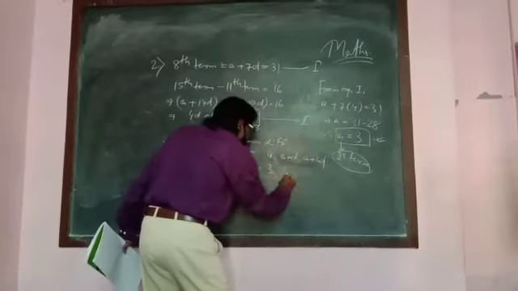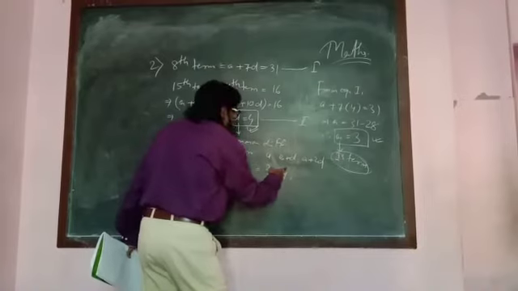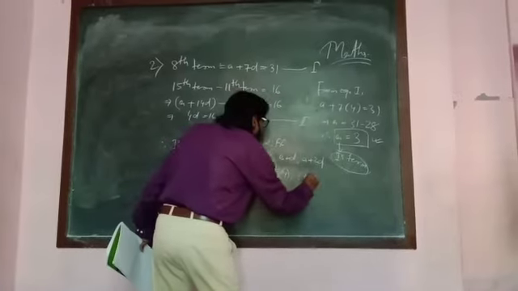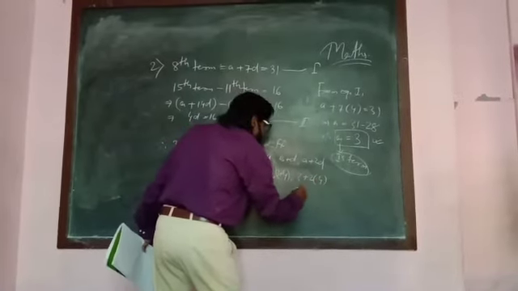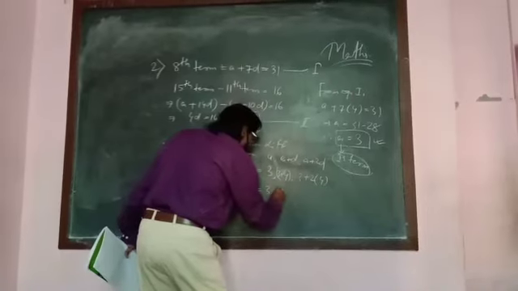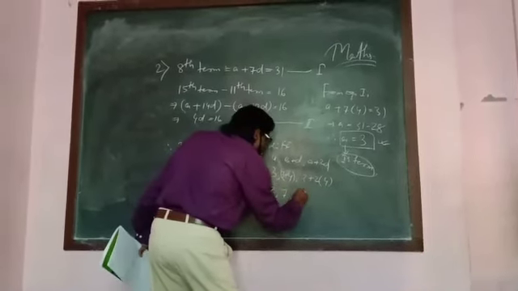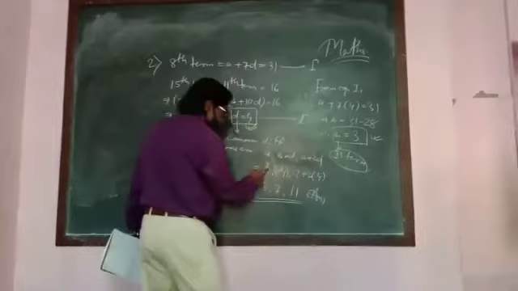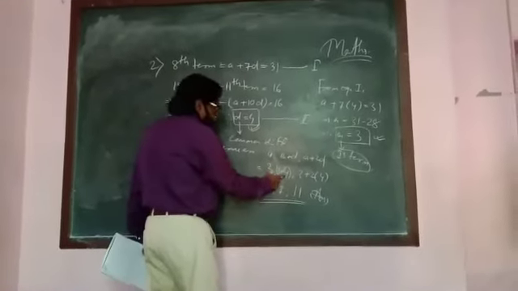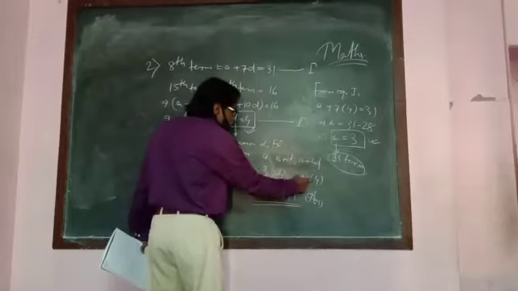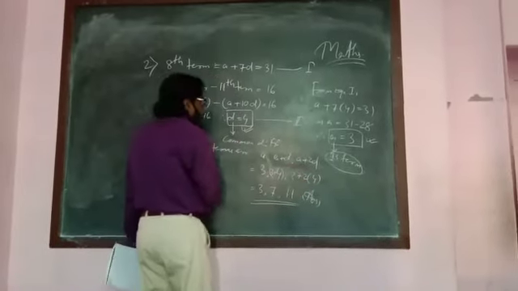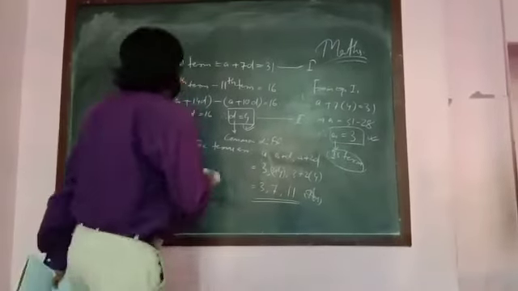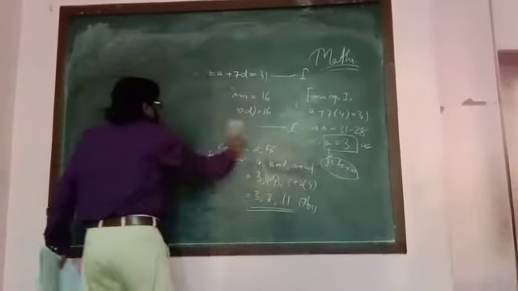Then a plus d is 3 plus 4, that is 7. Then a plus 2d is 3 plus 2 into 4, which is 3 plus 8, that is 11. Your first 3 terms are 3, 7, 11. In this way, question number 2 is completed. I hope you are able to understand. Let us go to question number 3.